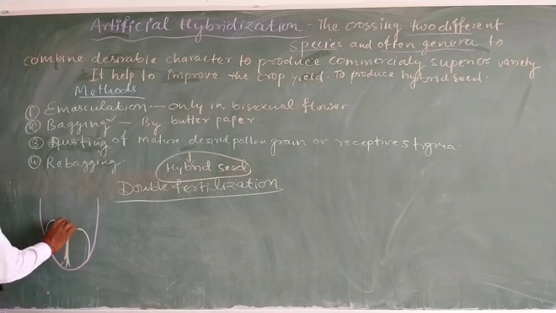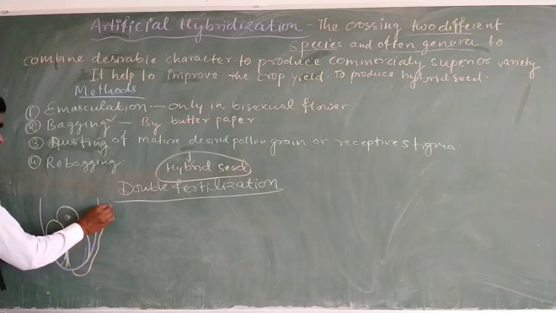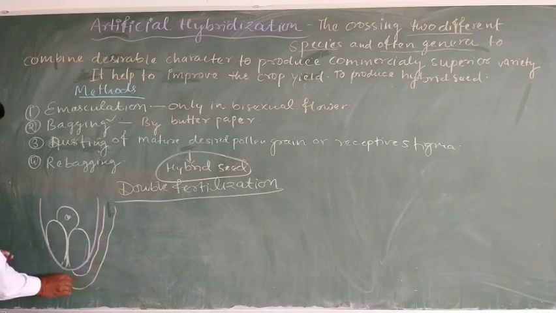These are the two synergids, and here is an egg cell. So when the pollen tube comes near the embryo sac,